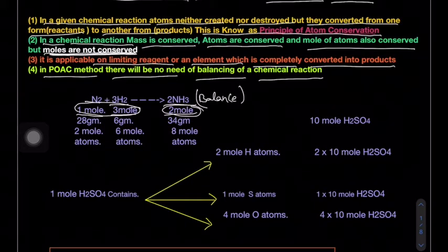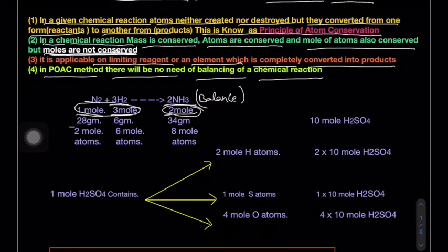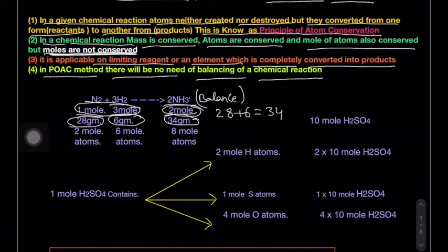Now come to mass. 1 mole dinitrogen 28 grams, 1 mole dihydrogen 2 grams, 3 mole 6 grams. So 1 mole ammonia, that is 17 grams, because nitrogen 14, each hydrogen 1, there are 3 hydrogen, 14 plus 3 is 17. There are 2 moles of ammonia, 17 twos are 34. That means 28 grams of nitrogen combining with 6 grams of hydrogen to give 34 grams of ammonia. Here mass conservation takes place.